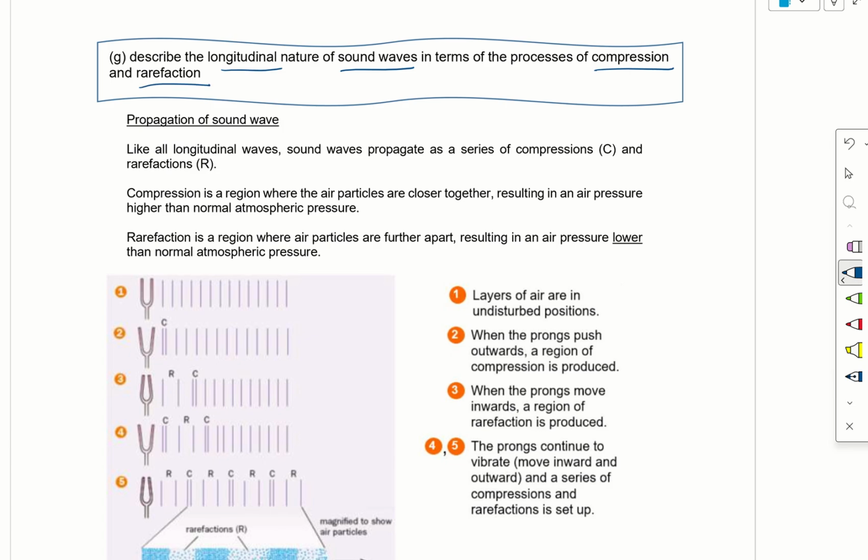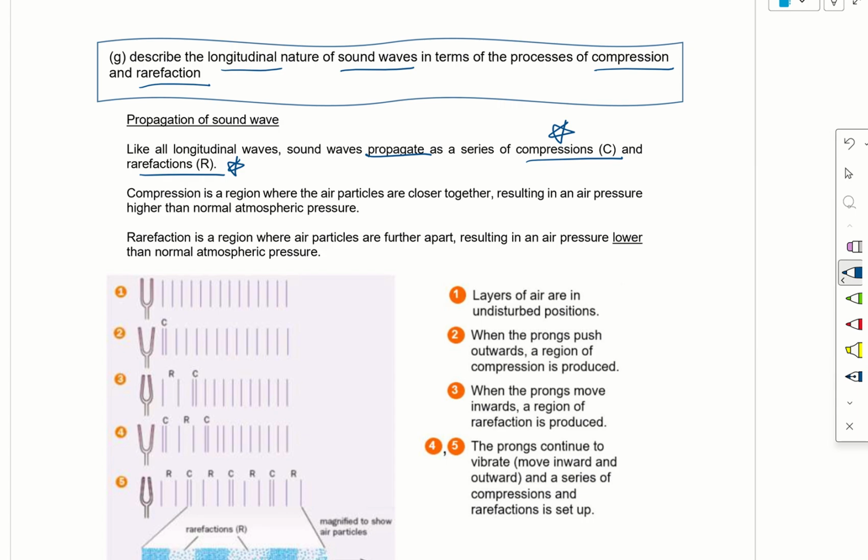So this is the first time we are seeing these two terms. Like all longitudinal waves, sound waves propagate, or move, as a series of compression and rarefaction. So once you see sound wave, you've got to use these two terms, compression and rarefaction.